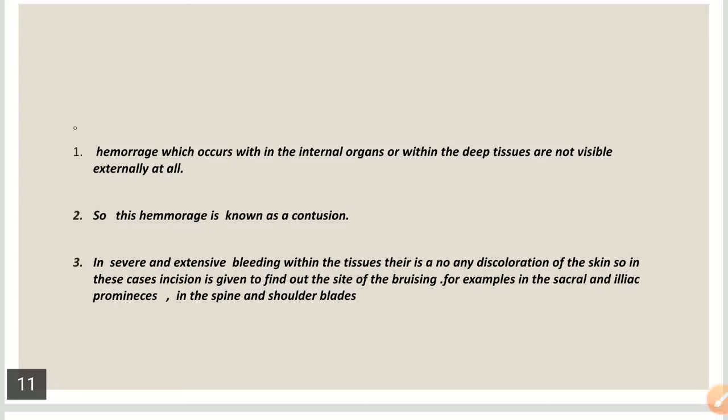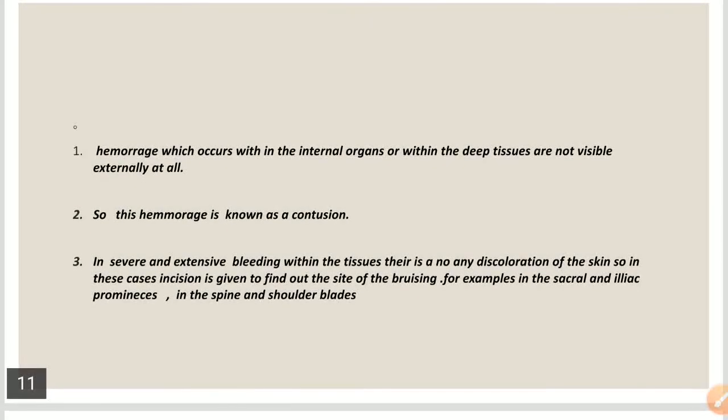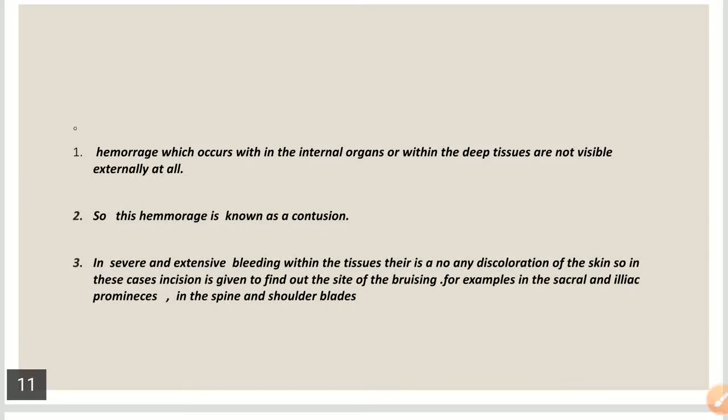So the discoloration of skin always occurs in the case of superficial bruises like the subcutaneous or the intradermal bruise, and in severe and extensive bleeding within the tissue there is no discoloration of the skin. So in these cases we give an incision to find out the actual site of the bleeding, like in the cases of the sacral and iliac prominences,